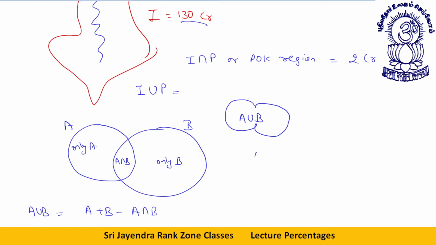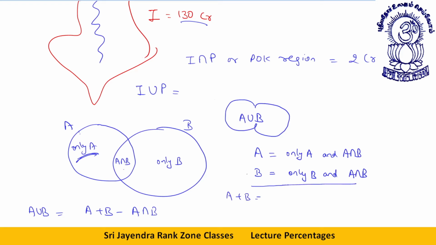What is A union B? Suppose I talk about A. What is A? This portion A is this bigger circle, and it comprises only A and A intersection B. What is B? B is only B and A intersection B. If I add these two, what do I observe, dear students? I get only A plus only B plus 2 times A intersection B, or I can say A intersection B twice.